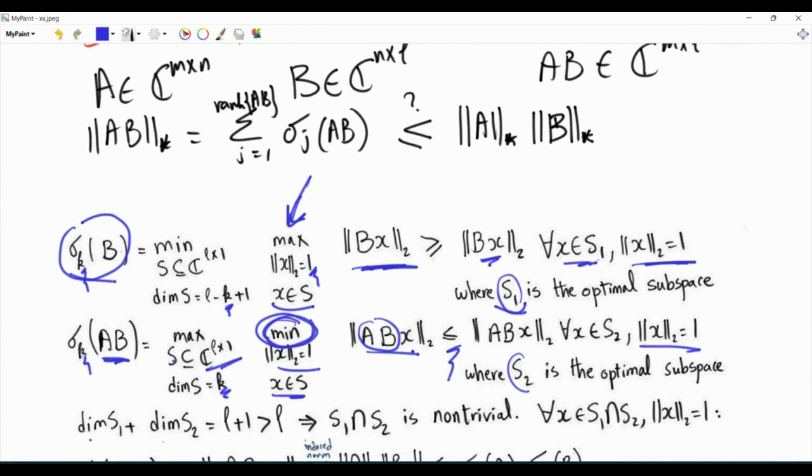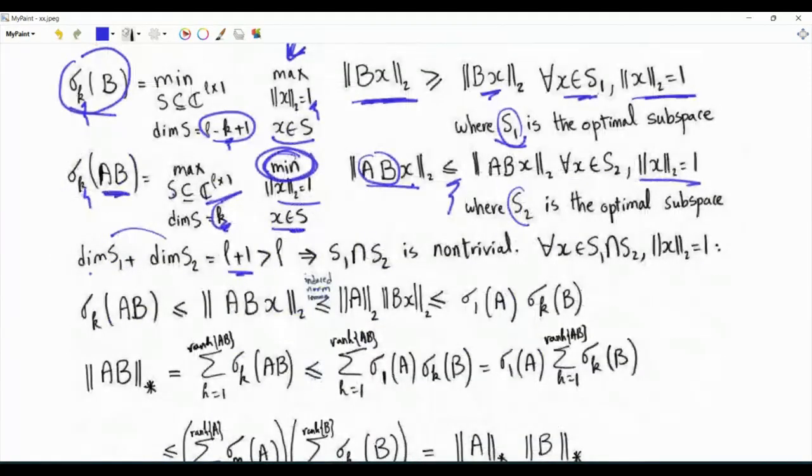What is dimension S1 plus dimension S2? We add this to this, L minus k plus 1 plus k. That's L plus 1, which is strictly greater than L. So S1 and S2 are both subspaces of the L-dimensional complex space. However, the sum of their dimensions is strictly larger than L. This means that the intersection of these two subspaces is non-trivial. It is not just the all zero vector. Now consider vectors in the intersection.